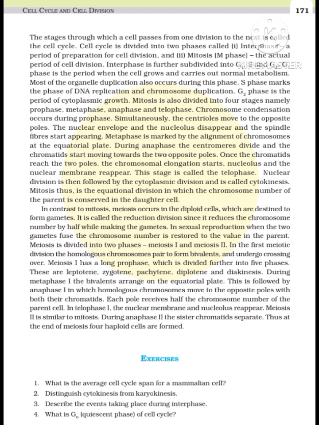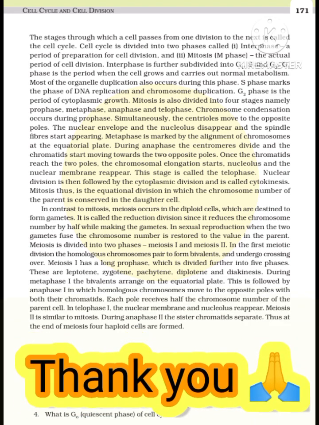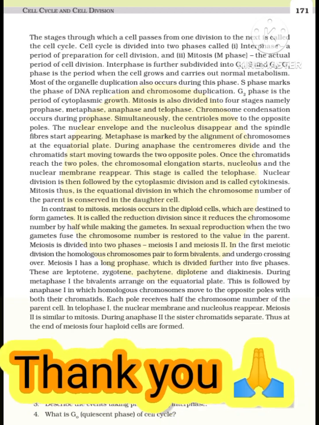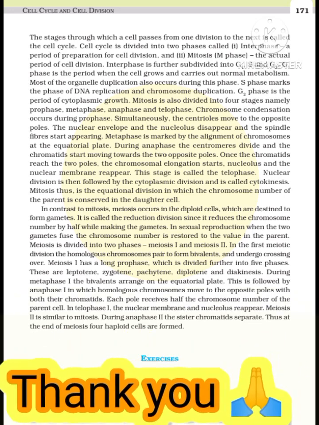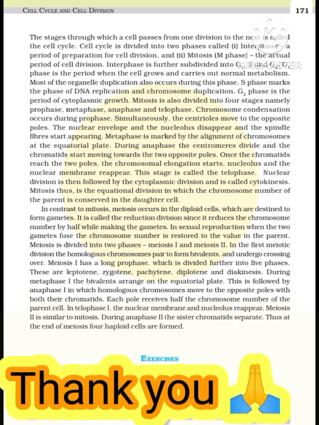Mitosis is also divided into 4 stages, namely prophase, metaphase, anaphase and telophase. Chromosome condensation occurs during prophase. Simultaneously, the centrioles move to the opposite poles. The nuclear envelope and the nucleolus disappear and the spindle fibers start appearing.